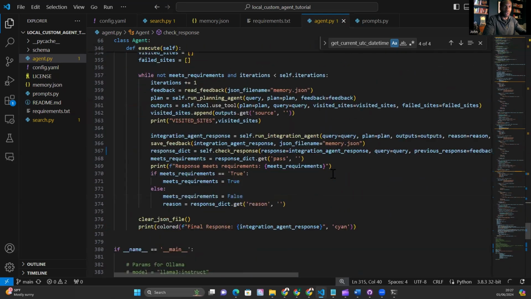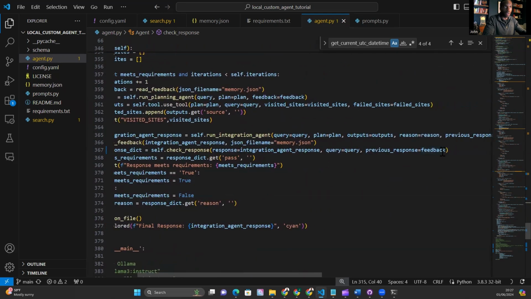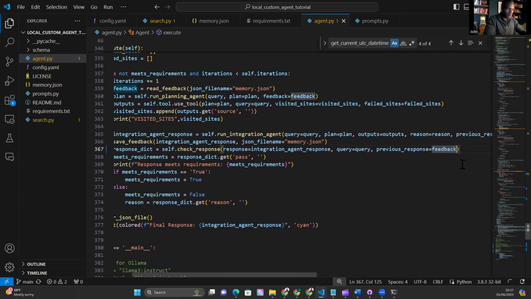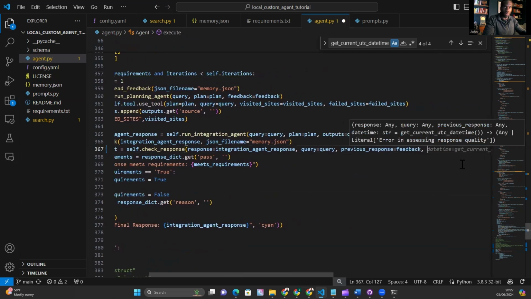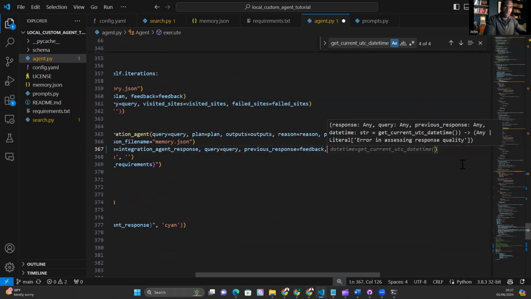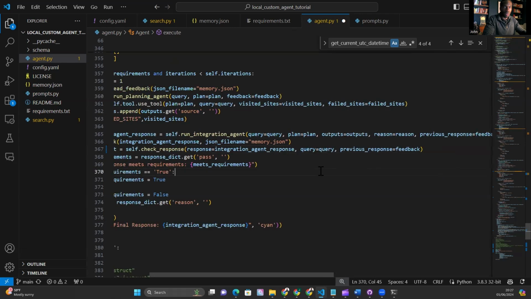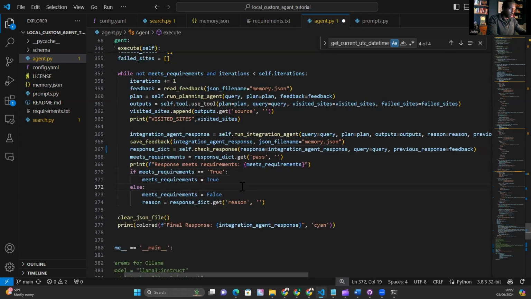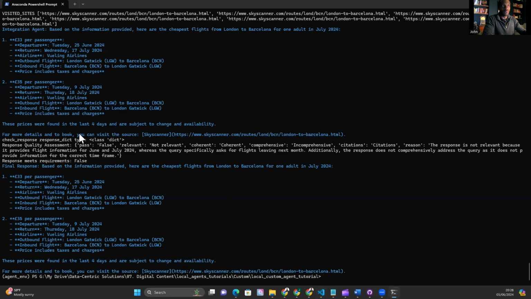And then I just need to make the adjustments here by passing in for check response, that last thing. No, I don't, because date time is already set. It has a default value already, so I don't need to provide a value for date time. And that's perfect. So I'm going to pull this up once again. And you can see predictably, we didn't get a true for this answer.